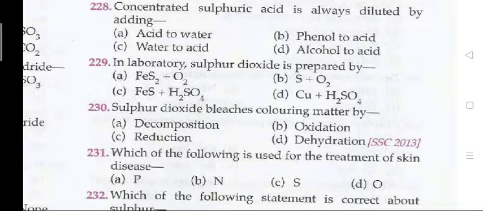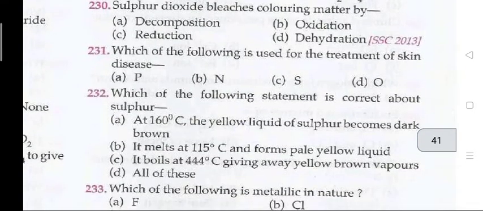Copper plus H2SO4. 230. Sulfur dioxide bleaches coloring matter by, the right answer is C, that is reduction. Next question, 231. Which of the following is used for treatment of skin disease? That is C, sulfur. Which of the following statements is correct about sulfur? That is D, all of these. That is, at 160 degrees Celsius the yellow liquid of sulfur becomes dark brown, and it melts at 115 degrees Celsius and forms a pale yellow liquid, and it boils at 444 degrees Celsius, giving away yellow brown vapors.